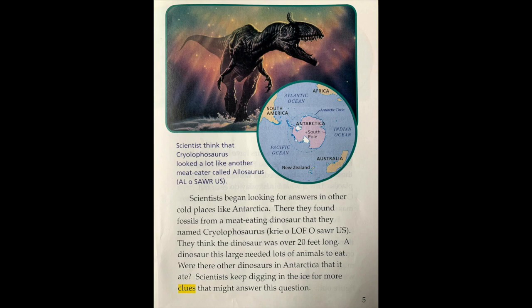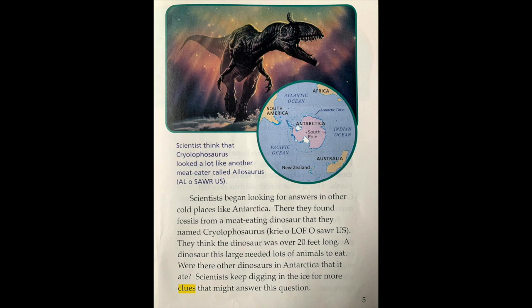So let's go back up to our caption and read our caption. It says, scientists think that Cryolophosaurus looked a lot like another meat eater called Allosaurus. As you can see in the picture there, that must be a Cryolophosaurus.